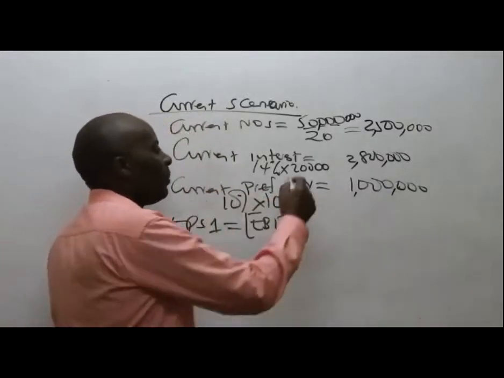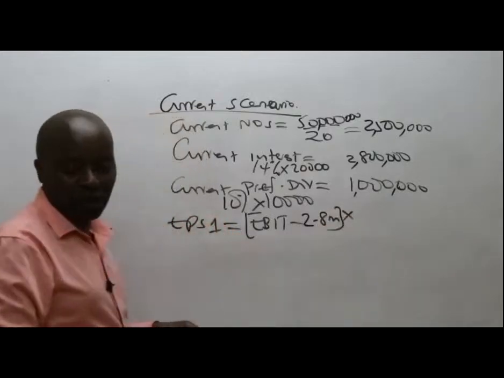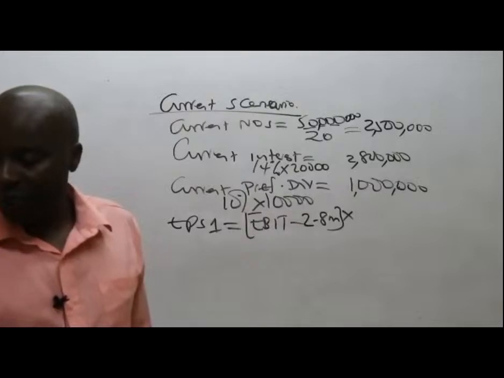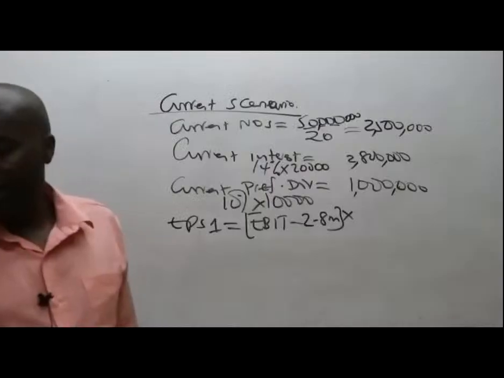So EBIT minus our old interest of 2.8 million times 1 minus the rate of taxation. Have they given us the rate of taxation here? The rate of tax is 30%, yes, I can see it.